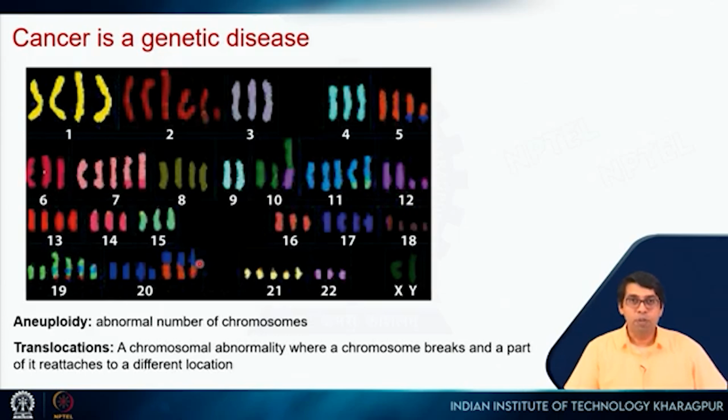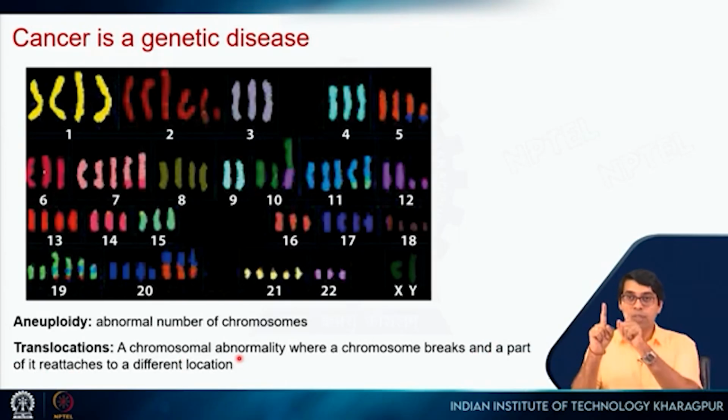Another problem that you will see is if you look at chromosome number 20, there are many copies. If you just look at these, there are 2 different colors: blue, which is actual chromosome 20, and orange, which is most likely coming from chromosome 5, right? And again in chromosome 5, you see there is orange and there is blue, which is coming from chromosome 20, right? So there is a problem here. This type of chromosome is called a translocation. So this process is translocation: a chromosomal abnormality where a chromosome breaks and a part of it reattaches to a different chromosome.